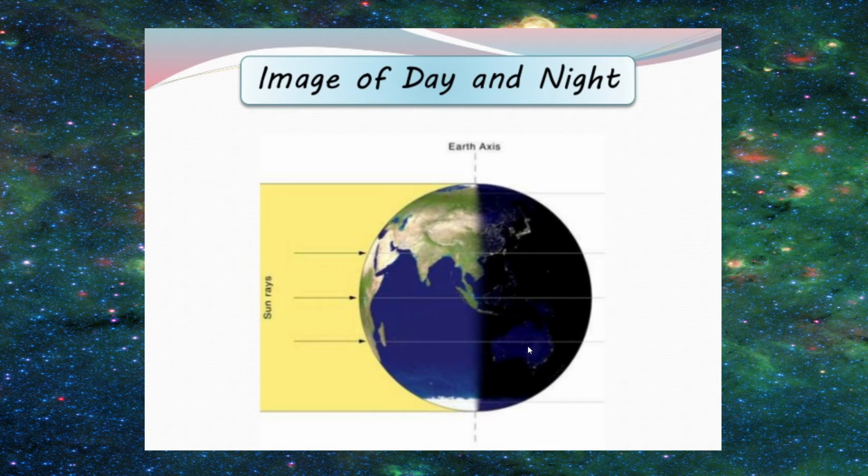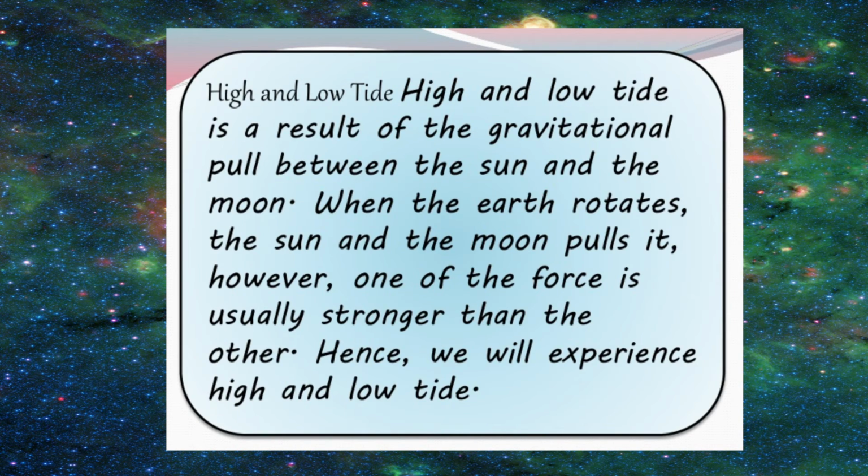Not only that, this part will start becoming hot because it will receive sun rays 24 hours into 7 days of a week, of all months, and in a year. So it will become very hot, and the other side will become freezing cold like polar areas. So that is day and night and effect on the temperature also. The temperature is maintained because the part which is heated during the day, at night it is cooled down because sun rays are not falling. So that is day and night, as well as temperature impact of rotation.